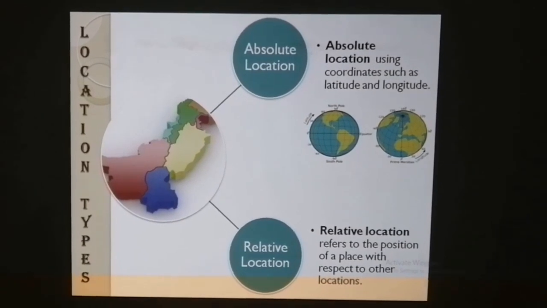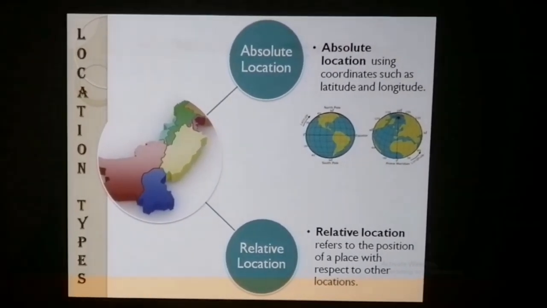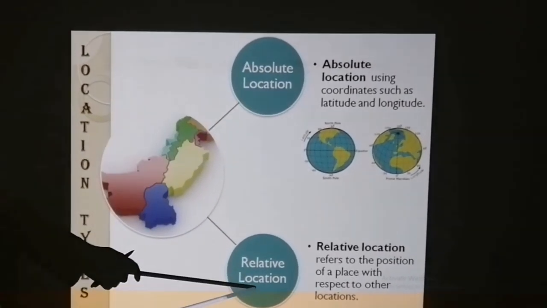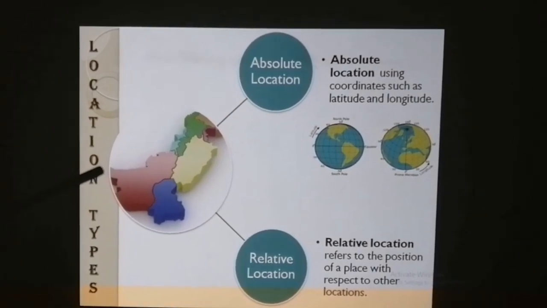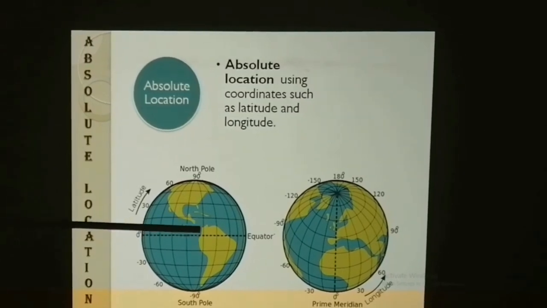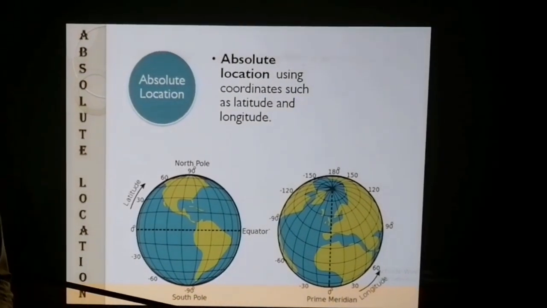Before going to know the location, we need to know about the types of location. Yes, there are two types of location. One is absolute location, the second is relative location. What is absolute location? Location which uses coordinates. Coordinates mean latitudes and longitudes.